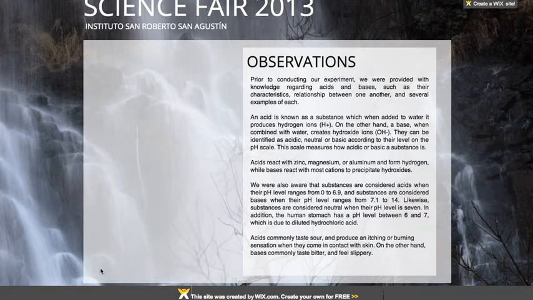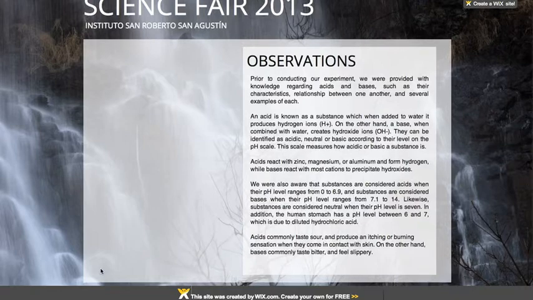Acids react with zinc, magnesium, or aluminum and form hydrogen, while bases react with most cations to precipitate hydroxides. We were also aware that substances are considered acids when their pH level ranges from 0 to 6.9, and substances are considered bases when their pH level ranges from 7.1 to 14. Likewise, substances are considered neutral when their pH level is 7. In addition, the human stomach has a pH level between 6 and 7, which is due to diluted hydrochloric acid. Acids commonly taste sour and produce an itching and burning sensation when they come in contact with skin. On the other hand, bases commonly taste bitter and feel slippery.